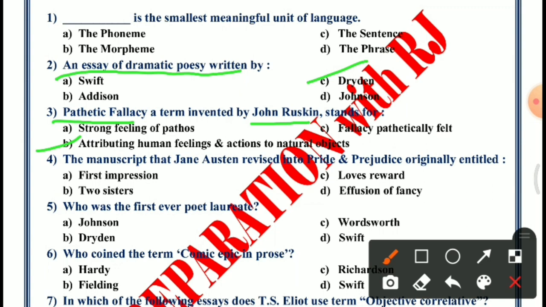Question number 4. The manuscript that Jane Austen revised into Pride and Prejudice, originally entitled. Option A, First Impression. Option B, Two Sisters. Option C, Love's Reward. Option D, A Fusion of Fancy. The answer is A, First Impression.